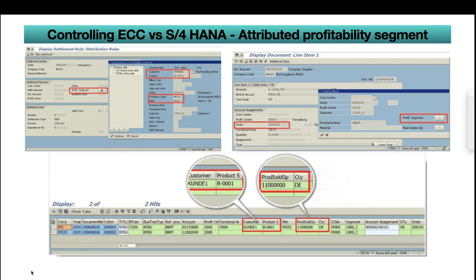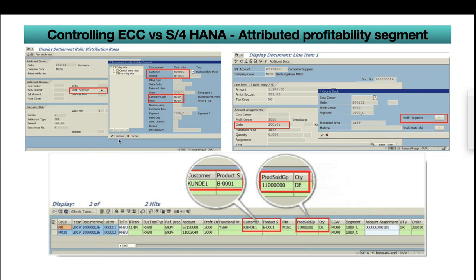Most of the people might have worked in internal order accounting. Internal order postings will affect only the internal order. It won't bring any additional characteristics, but we need characteristics in account-based COPA. Whenever you use reporting, you have to have multiple characteristics so that you can slice and dice and execute all the reports. In the left side screenshot, you can see we have a settlement rule for the internal order. In the settlement rule, we highlighted customer, product, company code, and plant.